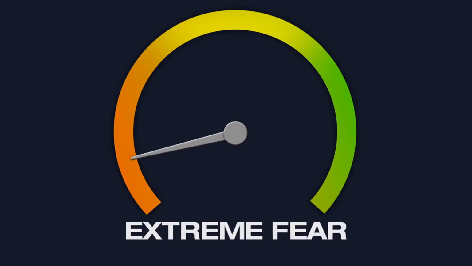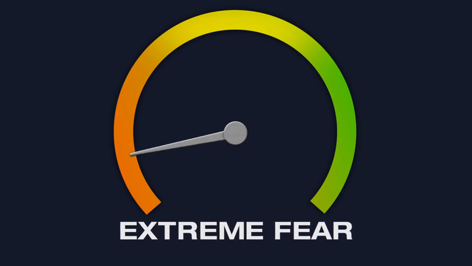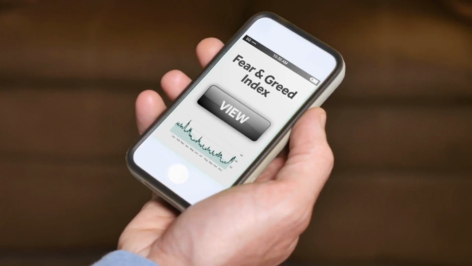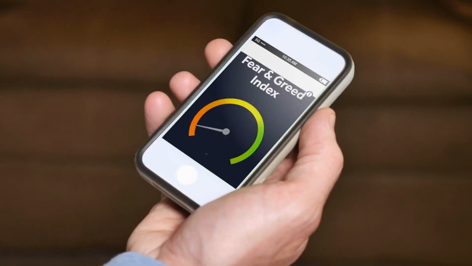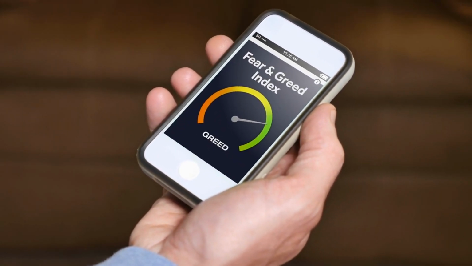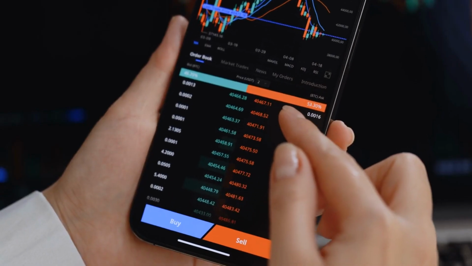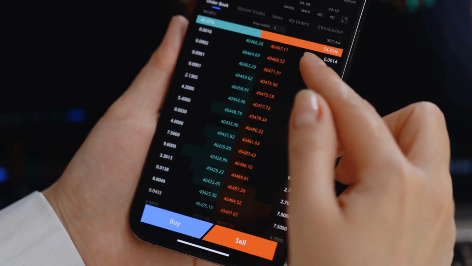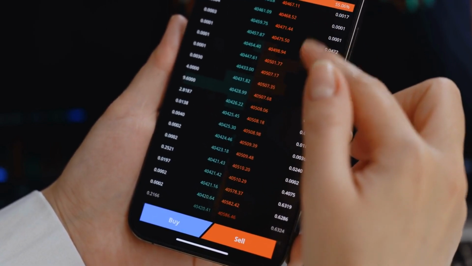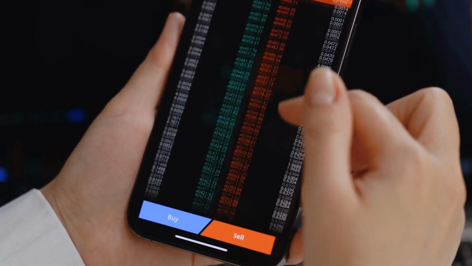One popular way to measure investor sentiment is through the Fear and Greed Index. This indicator is based on the notion that extreme fear tends to lower asset prices, while extreme greed leads to high prices. By using this indicator, you can determine whether the current market is fearful or greedy, which can help you predict future price movements.